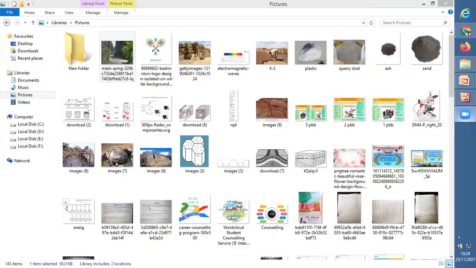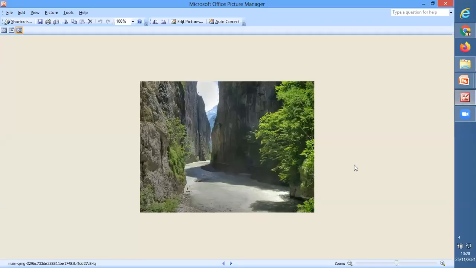Just a minute, I'm searching it. I have to show you the perfect image for the gorge and canyon. Okay, so just wait. So this is the perfectly called gorge and canyon valley.